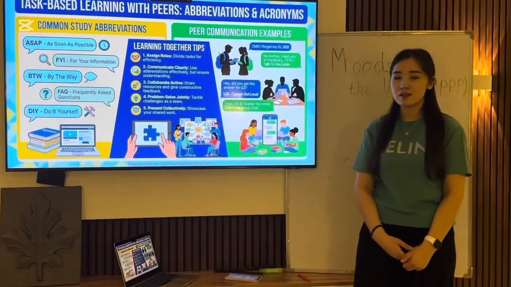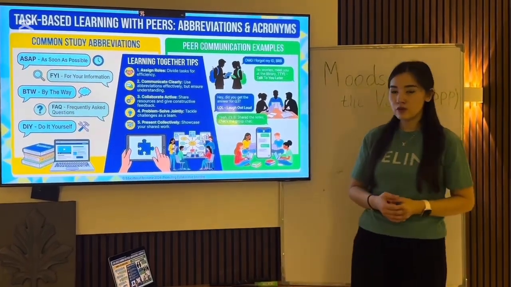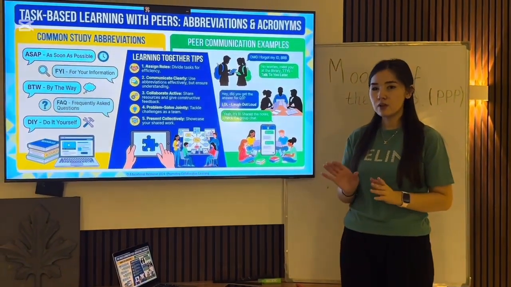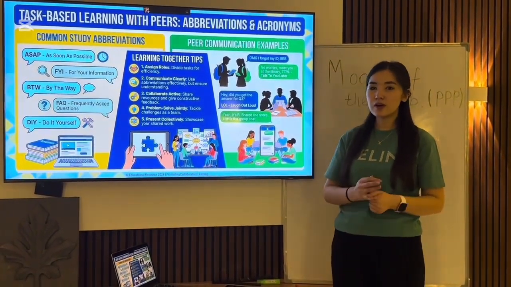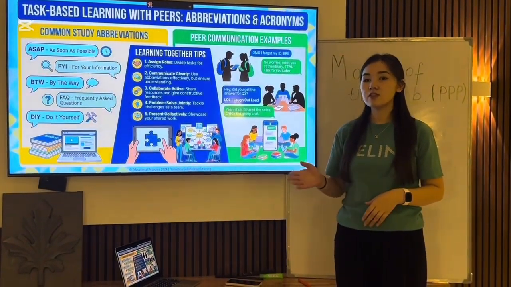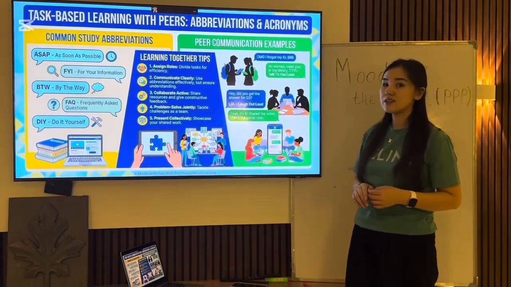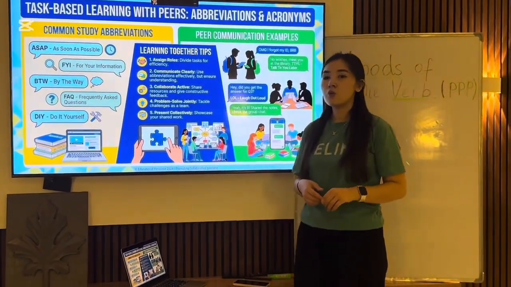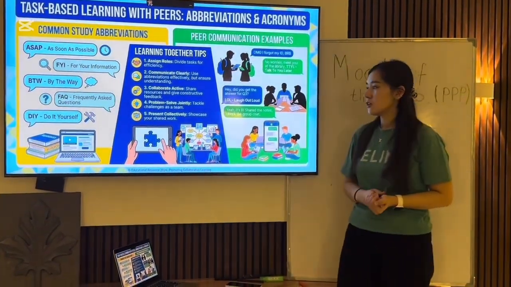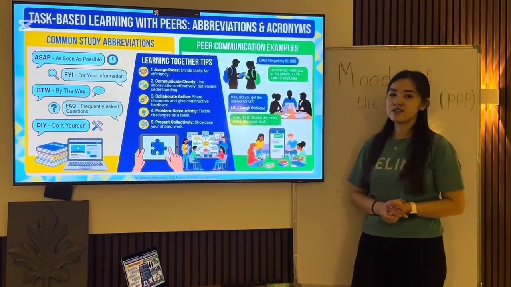Our next stage is completing the whole task with your peers, with your partners. So you should focus on peer feedback, and you are creating a small story with your partner using abbreviations and acronyms. You should make a dialogue using special types of acronyms and abbreviations. For example, oh my god, OMG, I forgot my identification card. While completing your task, you should assign roles, communicate clearly, and collaborate actively, and you should switch to problem solving, and then present it collectively on the stage.